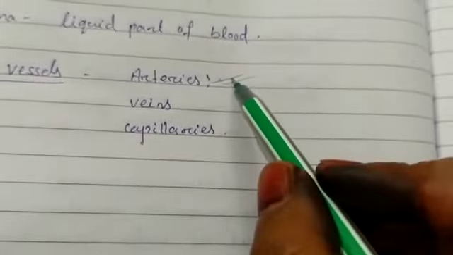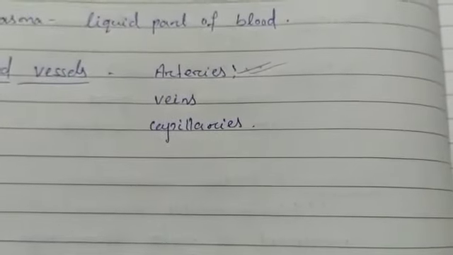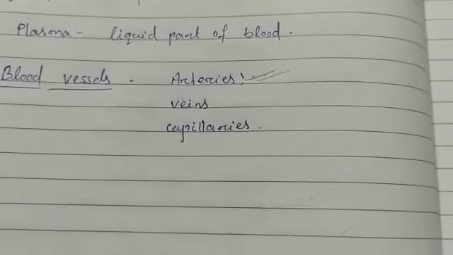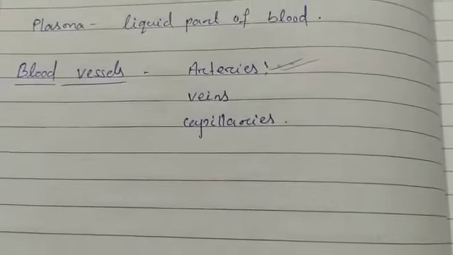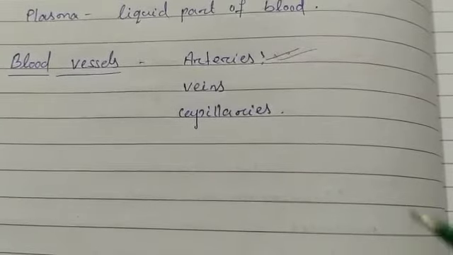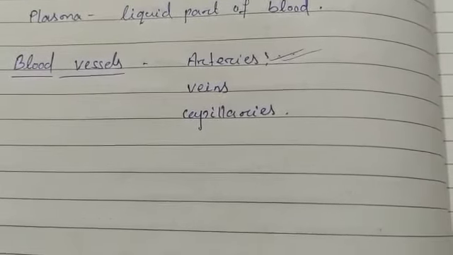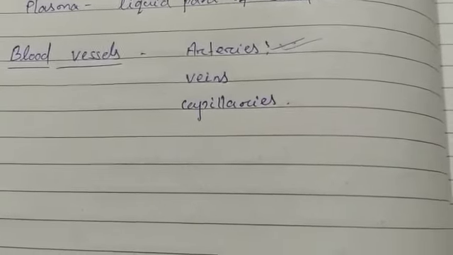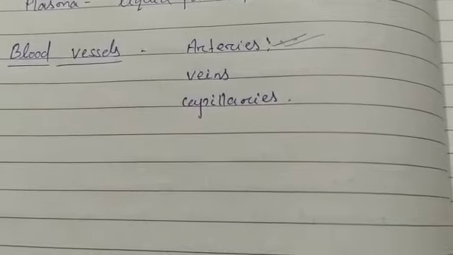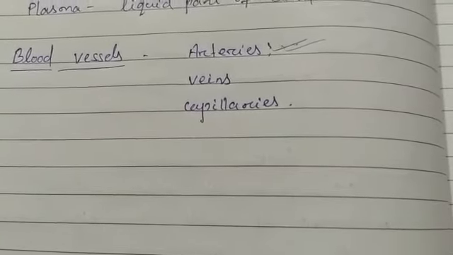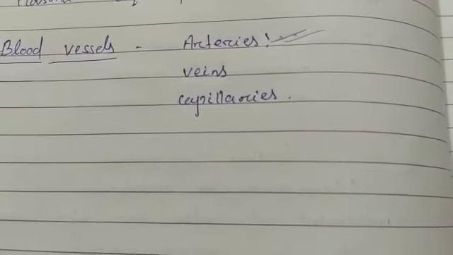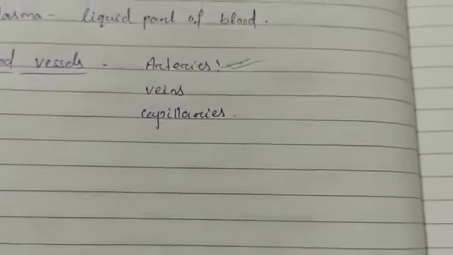Like here, the pulmonary artery carries deoxygenated blood from the heart to the lungs. In veins, the pulmonary vein carries oxygenated blood from the lungs to the heart. Only this pulmonary artery and vein are the exception. Other arteries carry oxygenated blood from the heart to different parts, and other veins carry deoxygenated blood from different organs to the heart. And capillaries are the fine branches of arteries and veins.